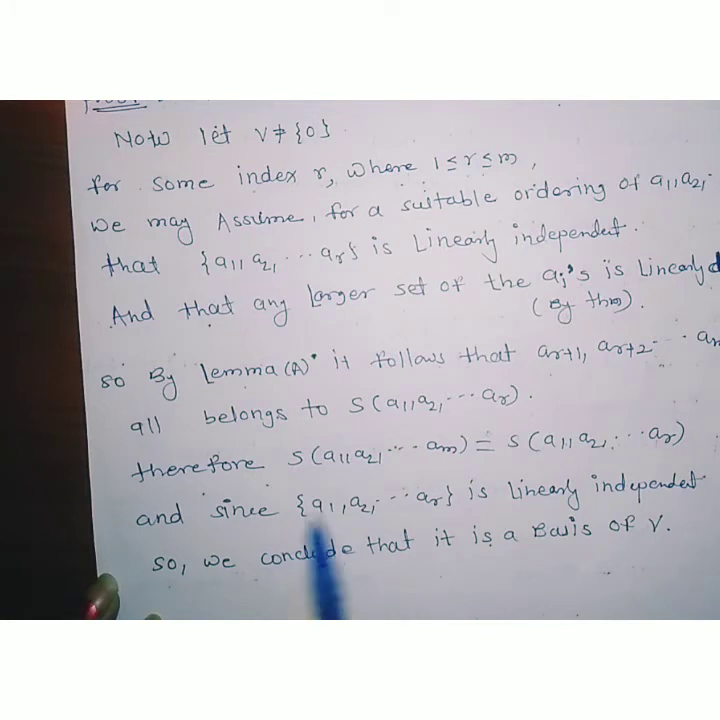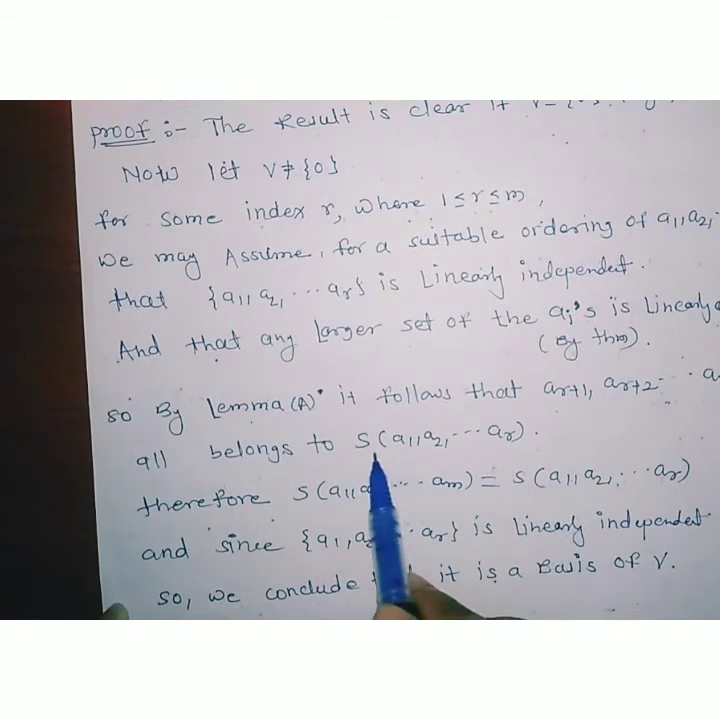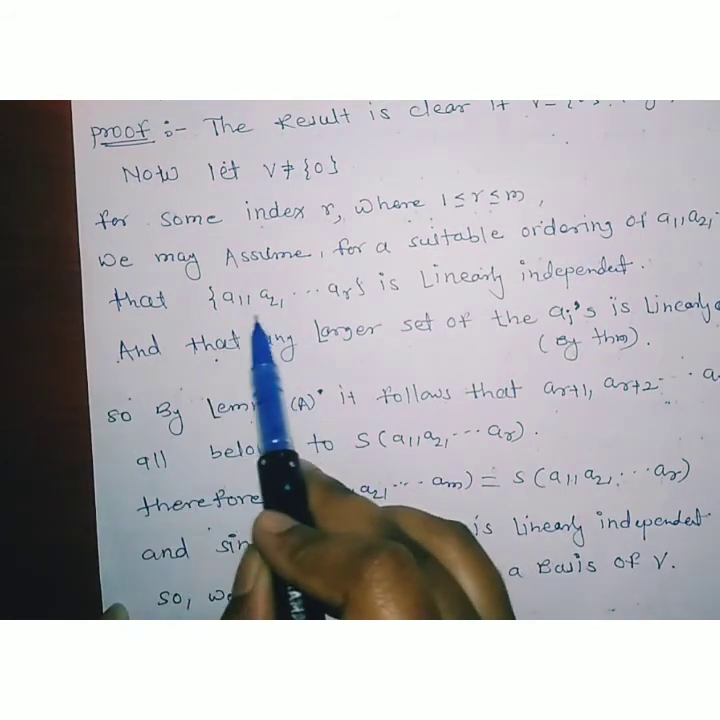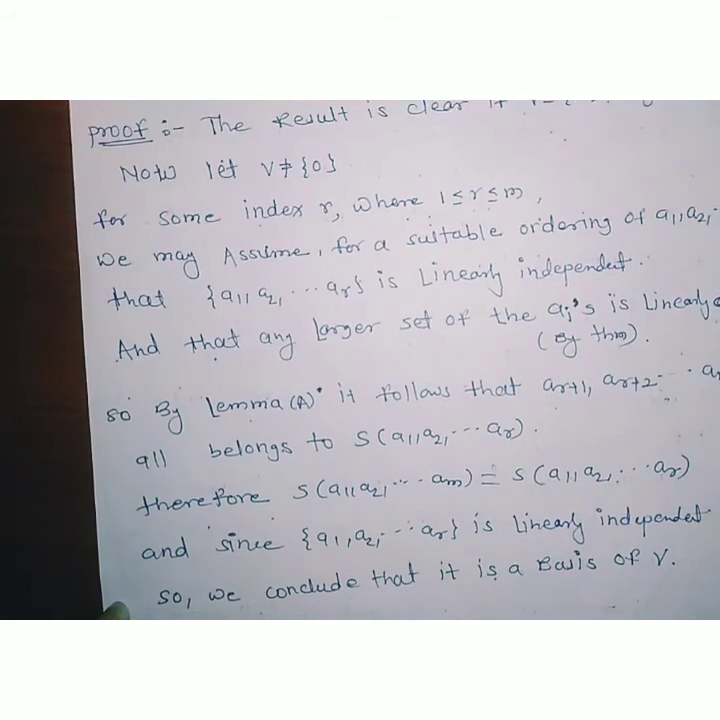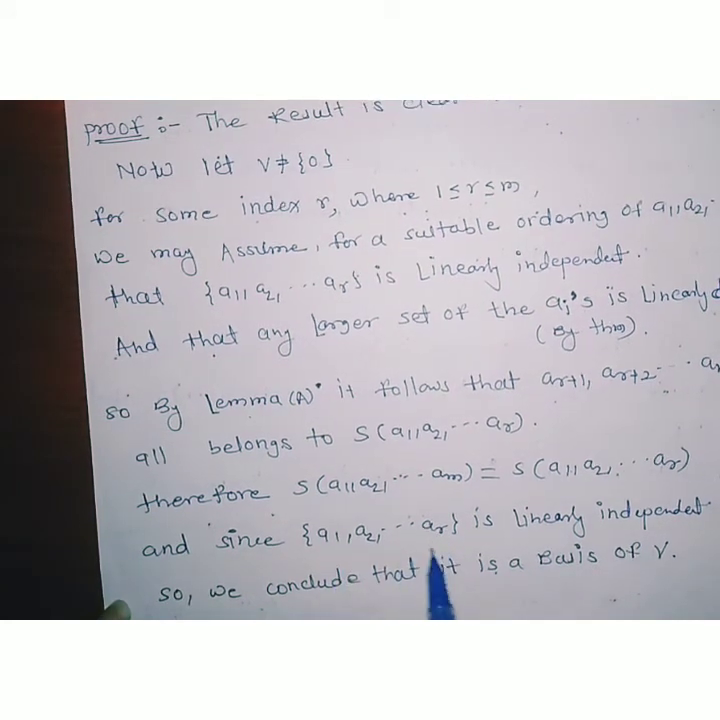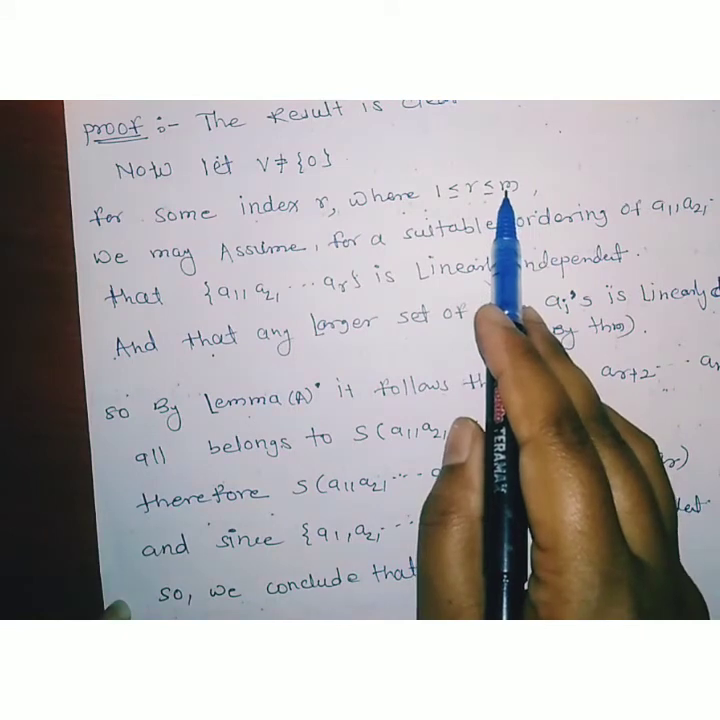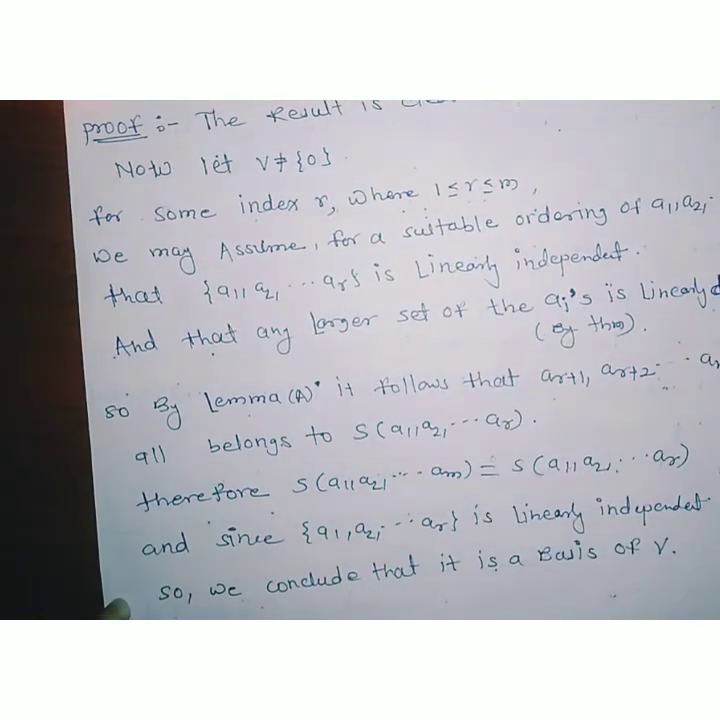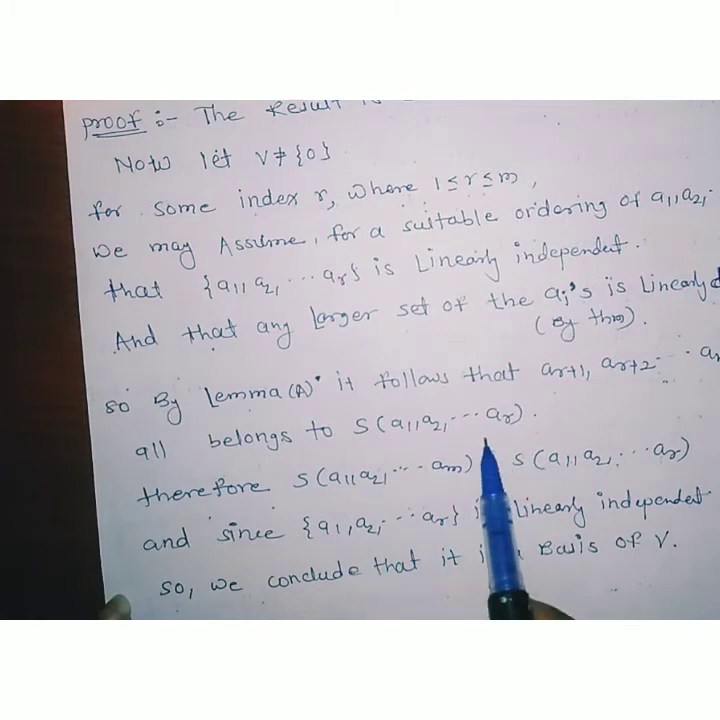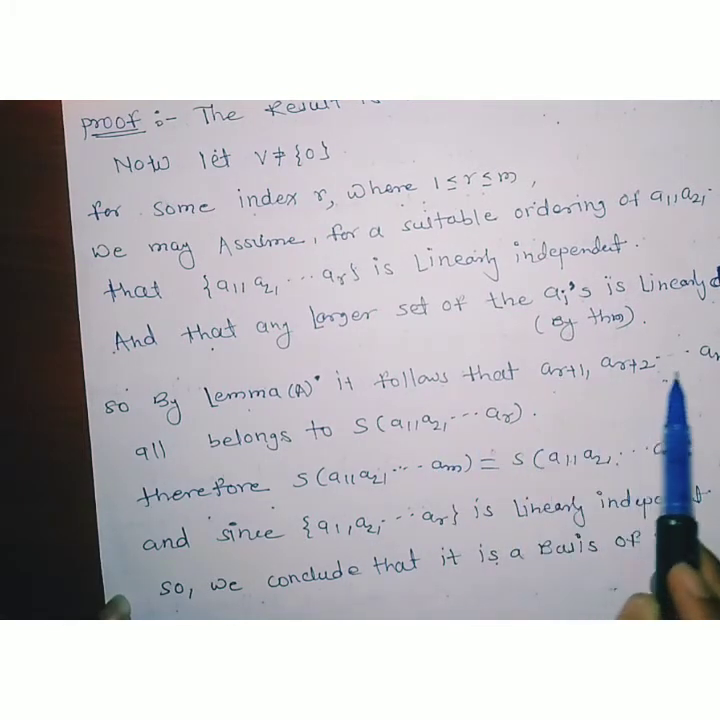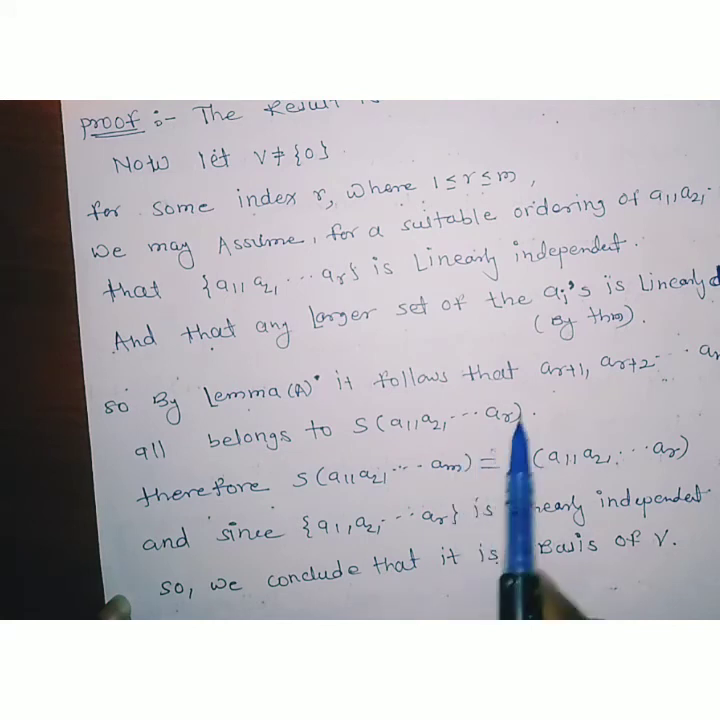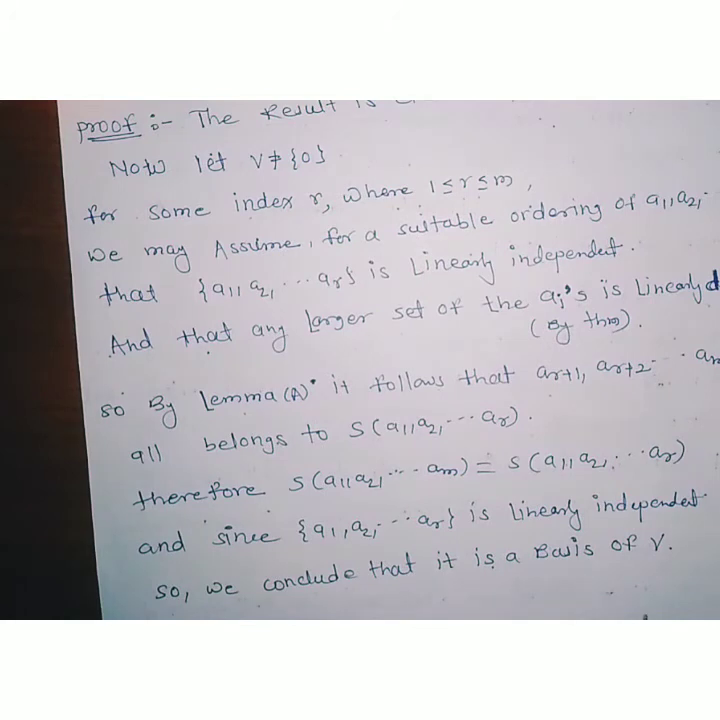Since we know that this set of vectors is a linearly independent set, as we have already considered here, and r should be less than or equal to m, therefore we conclude that every vector is a linear combination of this set. Therefore, this is a spanning set for the vector space V, and also this is a linearly independent set. Therefore, we conclude that it forms a basis of V. Okay, this is the proof of that theorem.